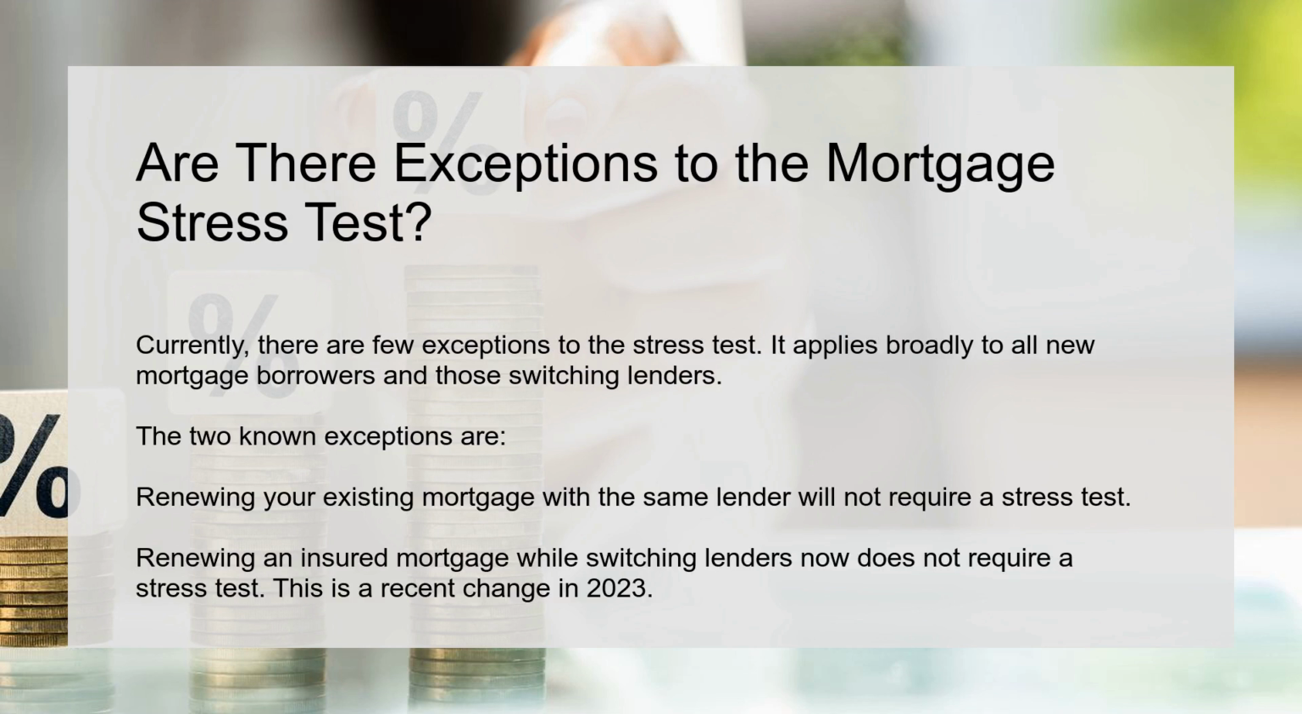Are there exceptions to the mortgage stress test? Currently, there are few exceptions to the stress test. It applies broadly to all new mortgage borrowers and those switching lenders. The two known exceptions are: renewing your existing mortgage with the same lender will not require a stress test. Renewing an insured mortgage while switching lenders now does not require a stress test. This is a recent change in 2023.